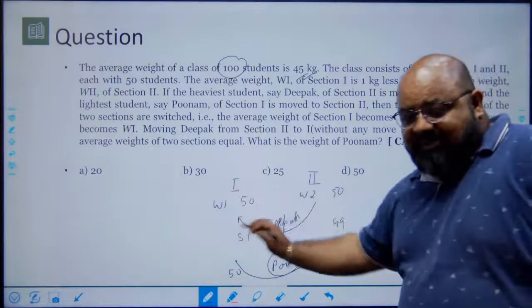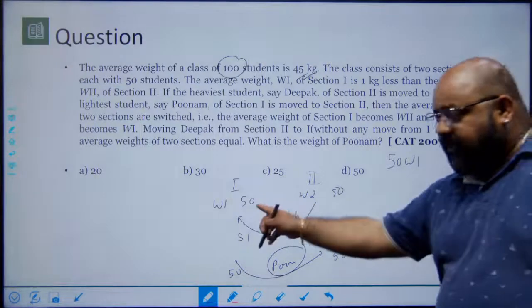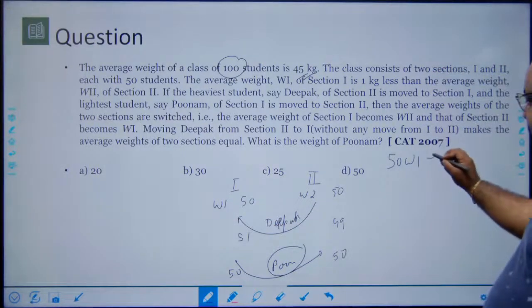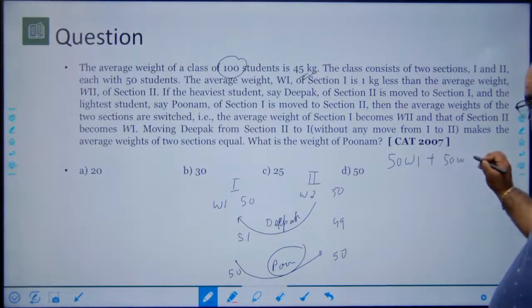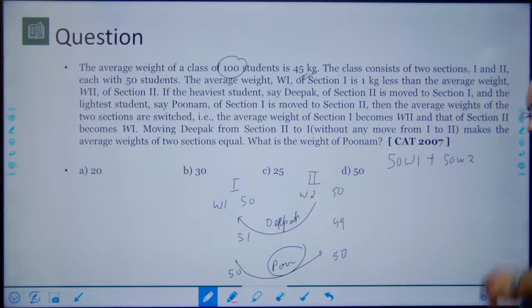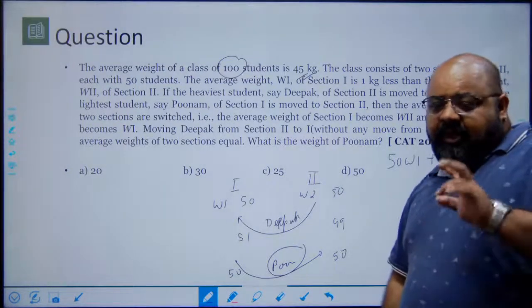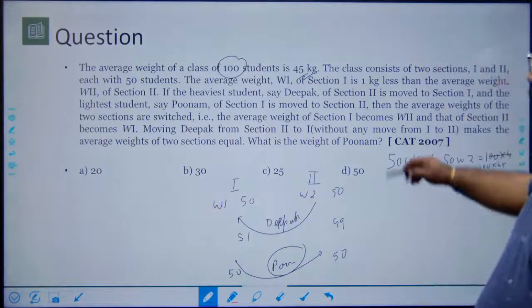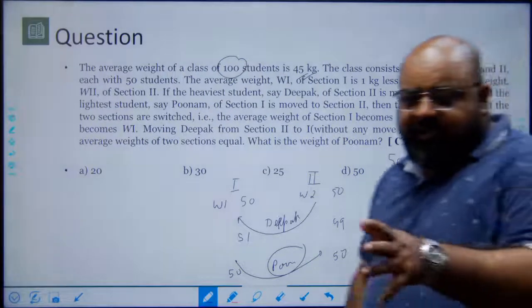So the total weight of students in section 1 will be 50 into W1, number into weight, plus the total weight of students in section 2 will be 50 into W2, and this should be the total weight of the entire class. The entire class is 100 students with an average weight of 45. Next, I know the relationship between W1 and W2. W1 is 1 kg less than W2. So W2 is basically W1 plus 1.